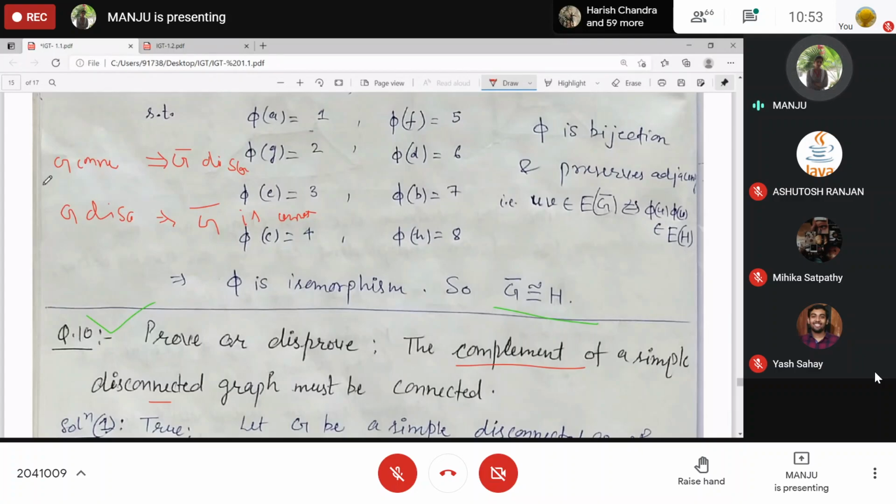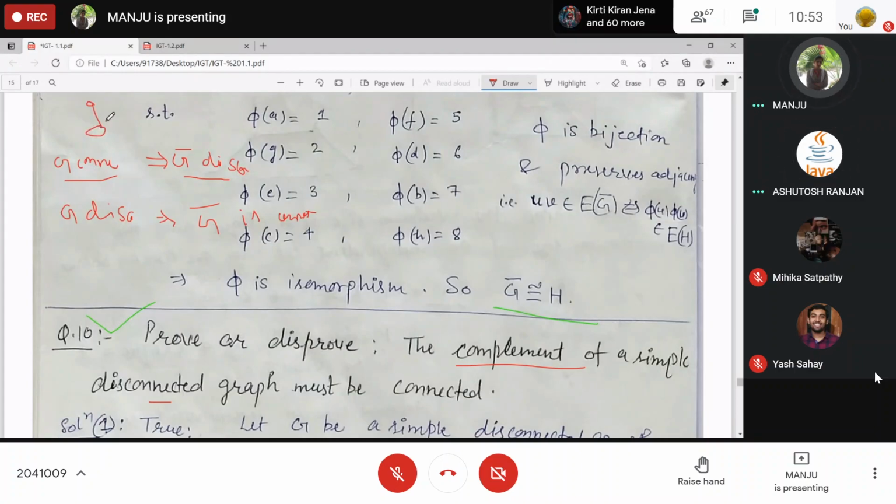Can you say in general, if G is connected, G complement will always be disconnected? No, ma'am. Give me your example. Ma'am, if we consider P3, it will be disconnected.